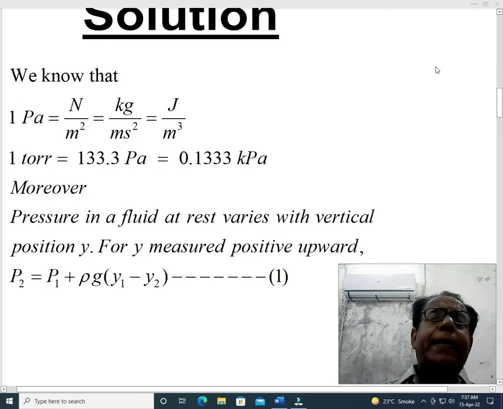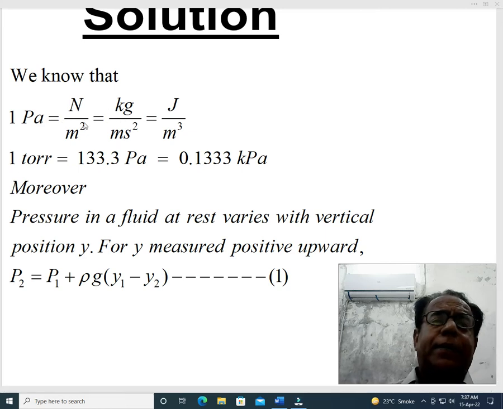We know that, dear students, the first two we have described are just conversion factors. We know that 1 Pascal is equal to 1 Newton over meter square, which is alternatively equal to 1 kilogram per meter second square, and this is alternatively equal to joule per meter cube. However, here we are not concerned with this last equivalent value.